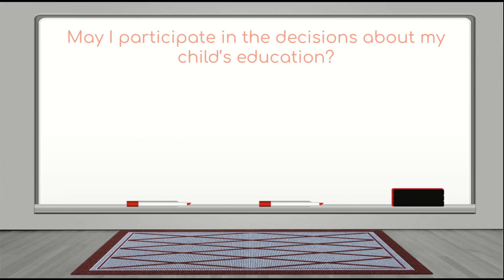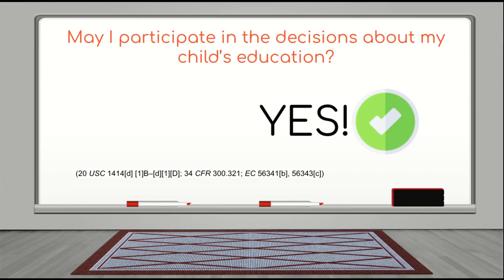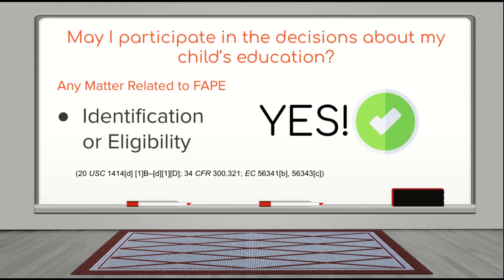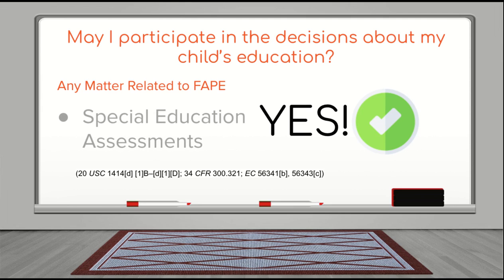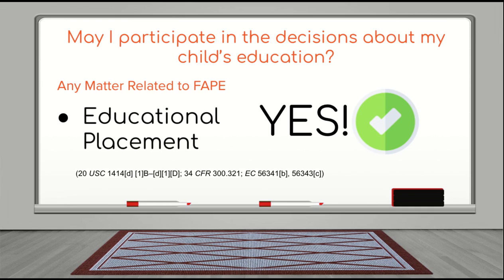May I participate in the decisions about my child's education? Yes. You must be given opportunities to participate in any decision-making meeting regarding your child's IEP. You have the right to participate in any matter related to their free appropriate public education, or FAPE. This commonly includes IEP team meetings about their identification or eligibility for special ed services, assessment results, or the educational placement of your child, for example, a special day class or non-public school placement.